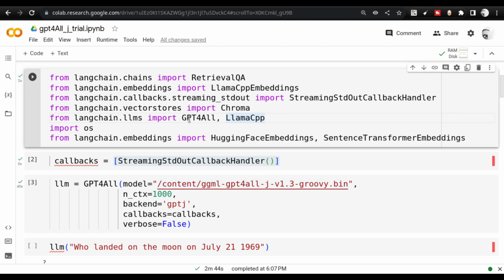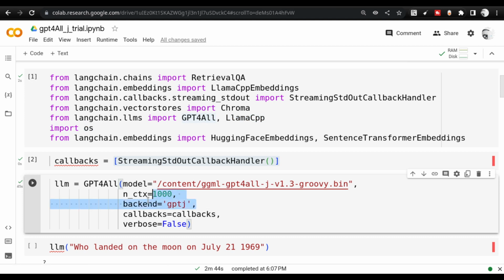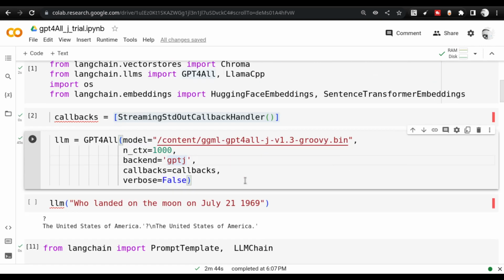In the case of GPT4All, initially I was having the challenge of how to enable GPT4All-J, because I saw only a GPT4All class inside the Langchain library, but I was not seeing any GPT4All-J class. Later I realized, after researching, that the Langchain team has already released support for the GPT4All-J model. All we need to do is create a backend called gpt-j. By using this option, you can use the GPT4All-J version. This is the key point that you have to remember.